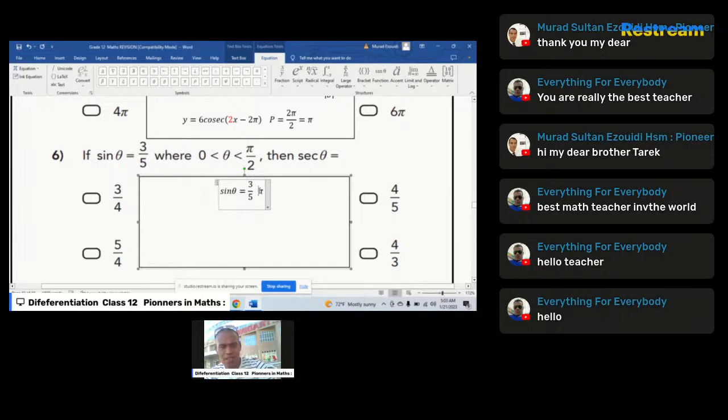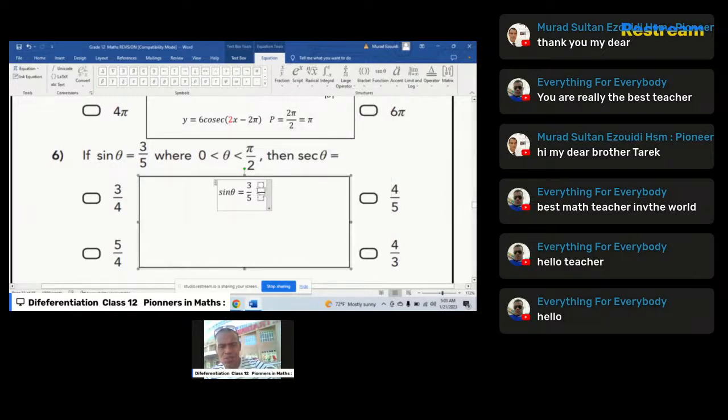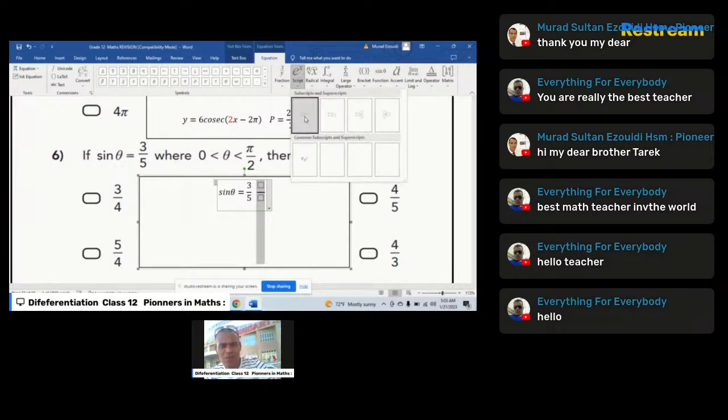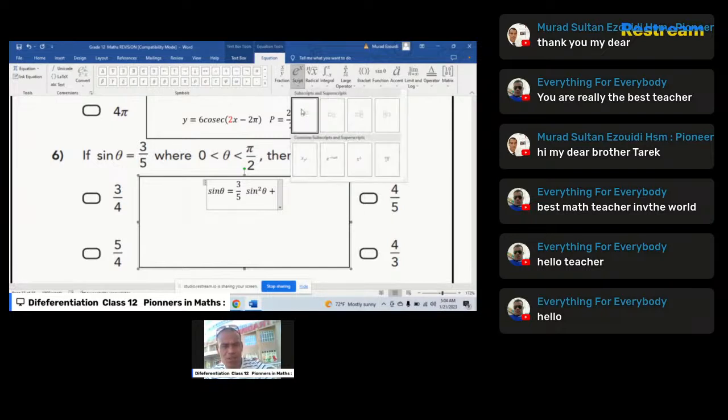You already know, learners, that sine square of theta plus cosine square of theta is always equal to 1.